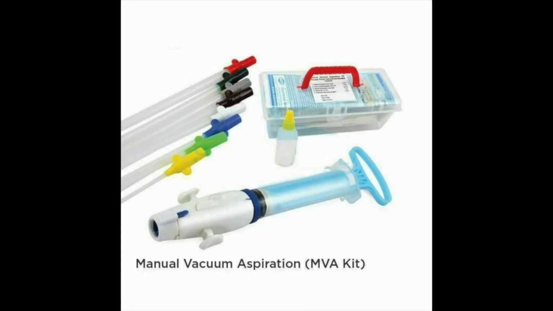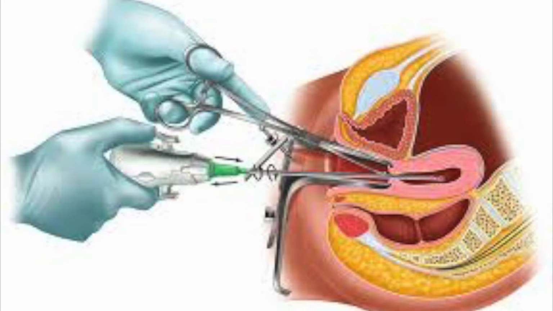Cannulae are 24 centimeters and are color coded according to their diameter, which ranges from 4 millimeters to 12 millimeters. The size of the cannula is chosen according to the period of gestation and the estimated size of the uterus. It has graduations with 6 marking dots starting at 6 centimeters from the tip and spaced 1 centimeter apart. The tube is flexible and the tips are rounded to help minimize the risk of uterine perforation.